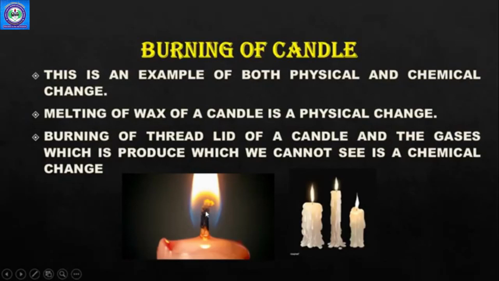But as you can see, this thread, right? This is the wick of the candle, जहाँ पे आग लगाई जाती है, right? So this is a thread. If it burns, it converts into ash. You cannot reuse the thread again. You need to have a new thread. So it's a chemical change. And the gases which are produced around the candle, जो अजीब सी smell आपको आती है, those are gases which you cannot see, but that is also a chemical change. That gas cannot be converted again into wax, right? So that is why burning of a candle is both a physical and a chemical change.